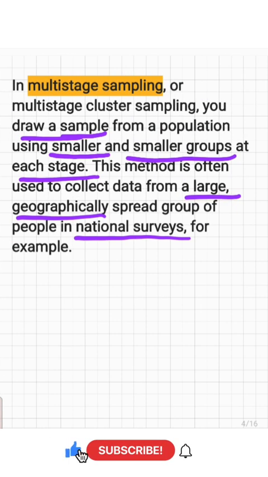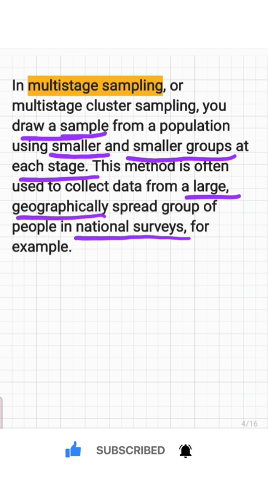And multi-stage sampling means multi-stage cluster sampling, actually. Cluster sampling is used when no satisfactory sampling frame is available and we need to construct a list. Under this method, the population or universe is divided into a number of clusters or large groups. After forming clusters, a few sample clusters are selected by using an unrestricted sampling method. And these clusters are called primary sampling units.